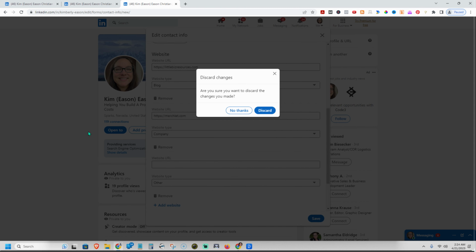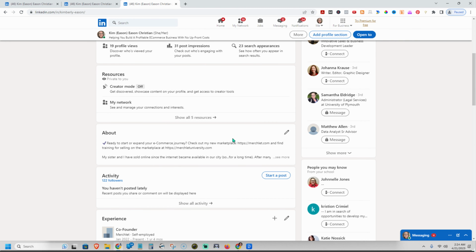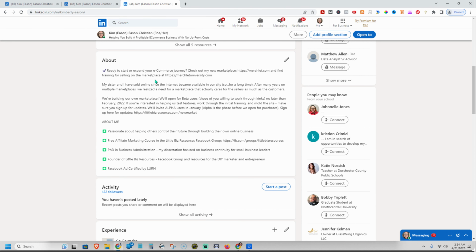It is better if you include it as a call to action somewhere. So if you want to do the about section here, right here, you can see this is a non-clickable link, but it is there. So somebody could copy and paste this if they wanted to. And you can see there's quite a few of them in here. So if somebody was reading this, they could copy and paste it over. So that is LinkedIn in a nutshell. Again, I'm not a huge fan of LinkedIn, so there's probably more opportunities on here if you're business to business. But that is an overview of how you can get email addresses from LinkedIn.